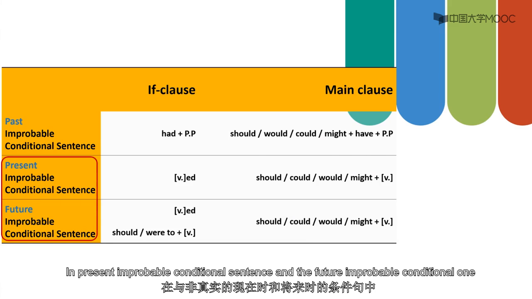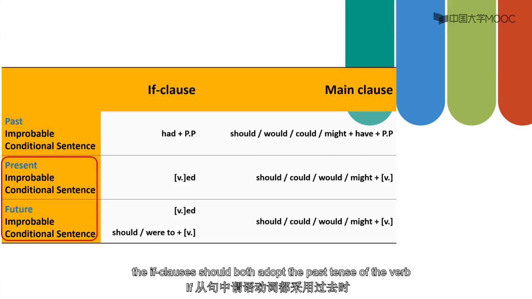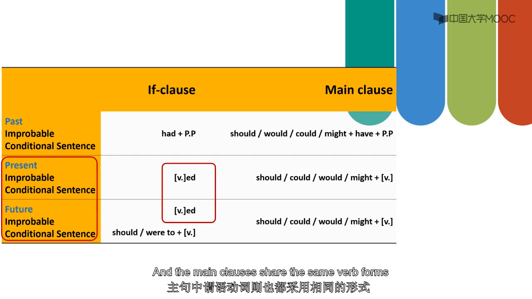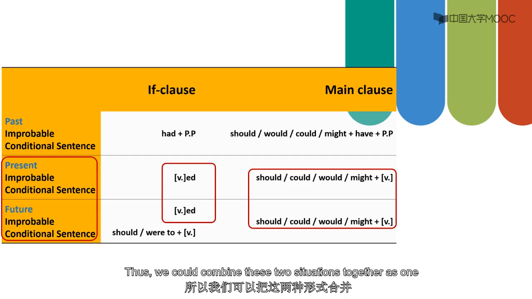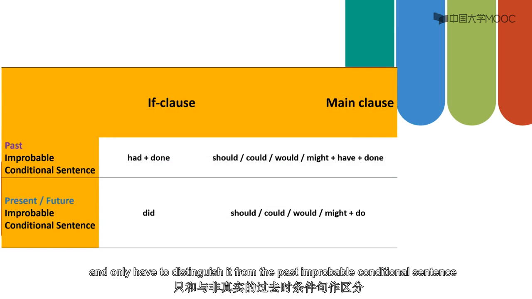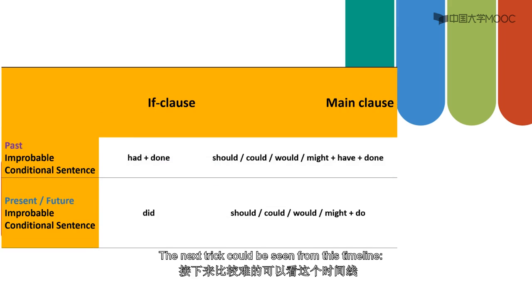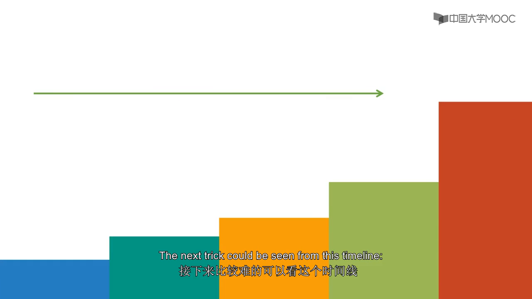In present improbable conditional sentence and the future improbable conditional one, the if clauses should both adopt the past tense of the verb, and the main clauses share the same verb forms. The modal verbs should, could, would, or might, plus the base form of the verb. Thus, we could combine these two situations together as one, and only have to distinguish it from the past improbable conditional sentence. The next trick could be seen from this timeline.